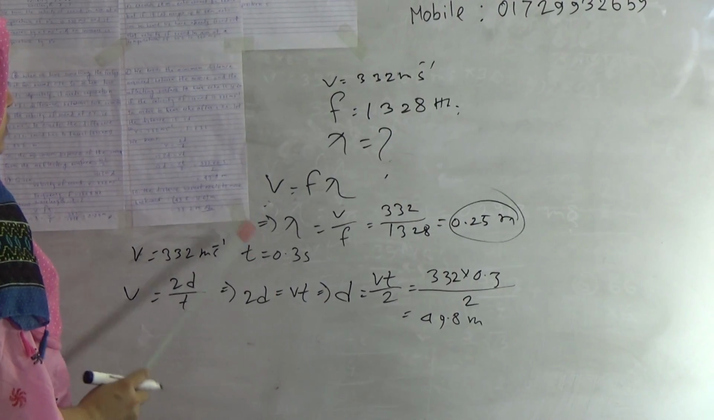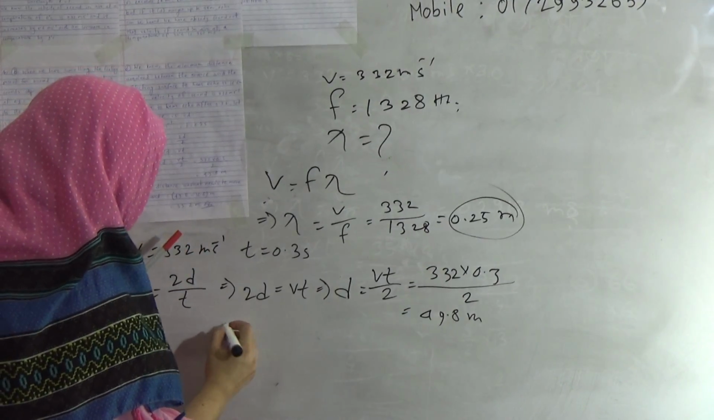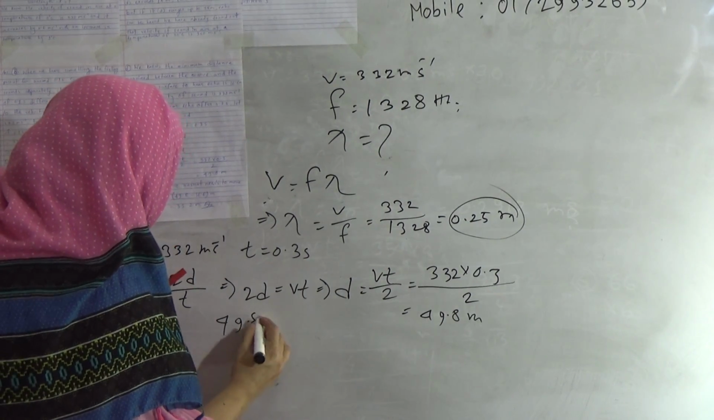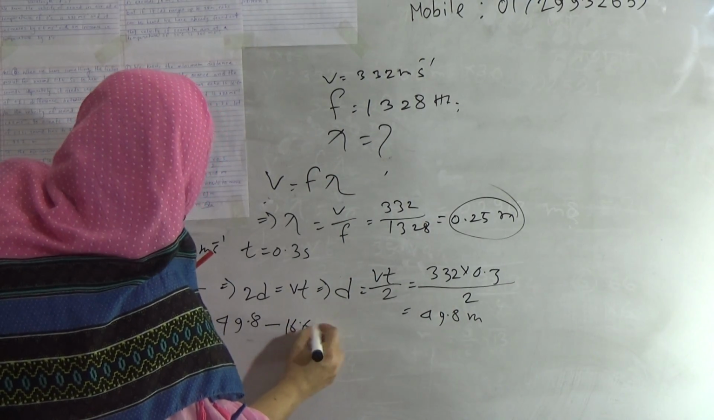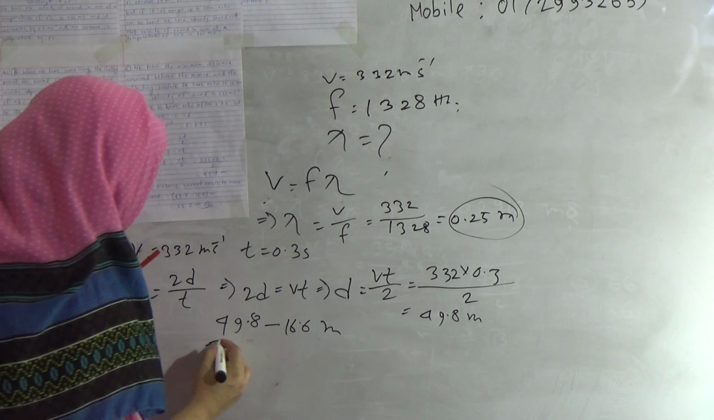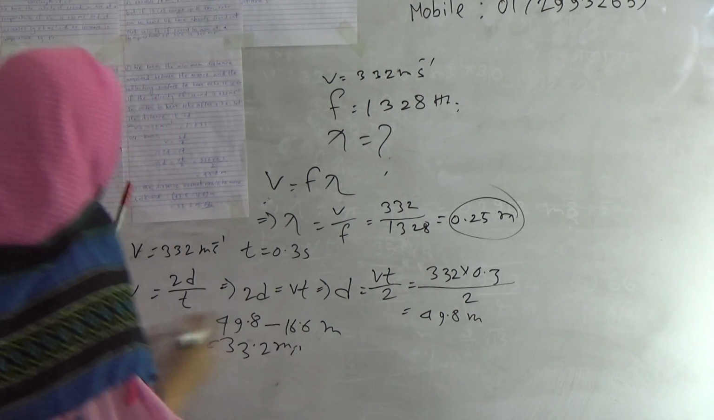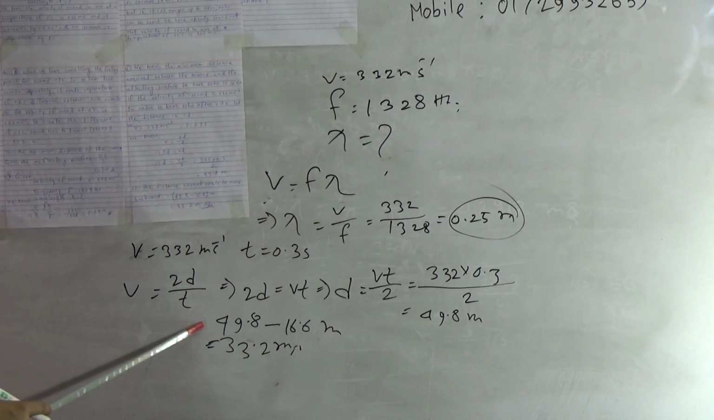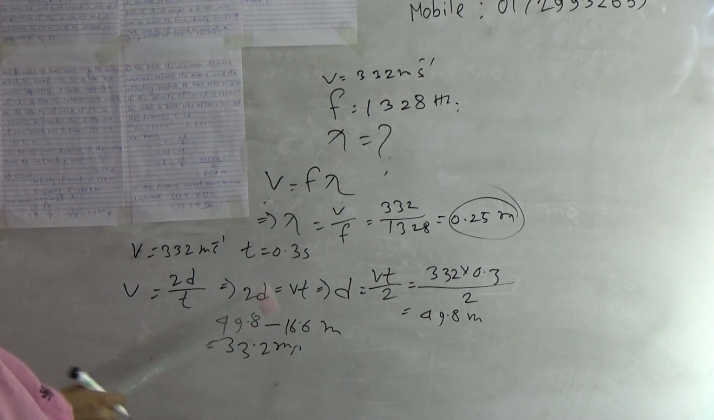So for the distance Nusrat needs to move backward, we have to subtract: 49.8 meter minus 16.6 meter. So we find 33.2 meter. Nusrat has to move backward 33.2 meter.